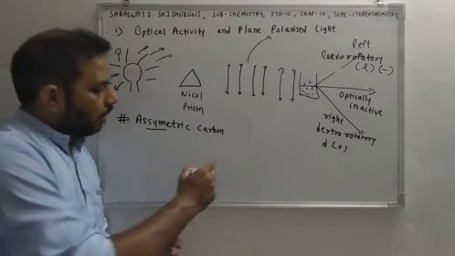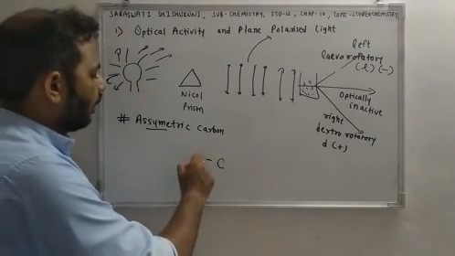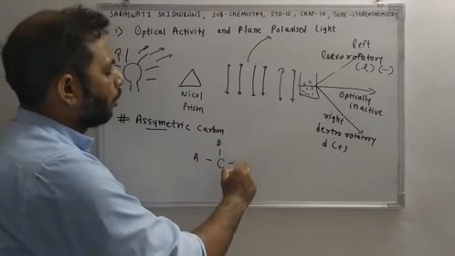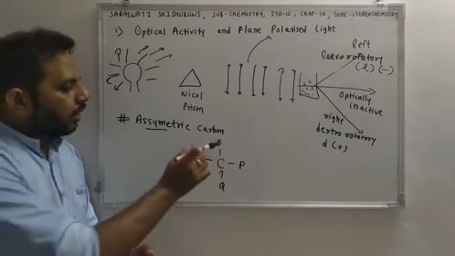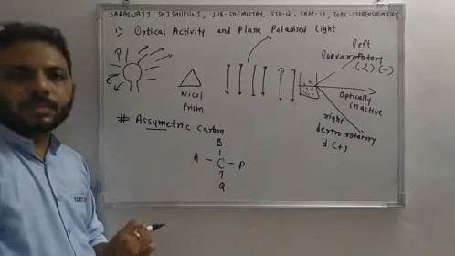Okay. So this is a carbon. Here group A is there, group B, P and Q. So we have written 4 different groups attached to the carbon.